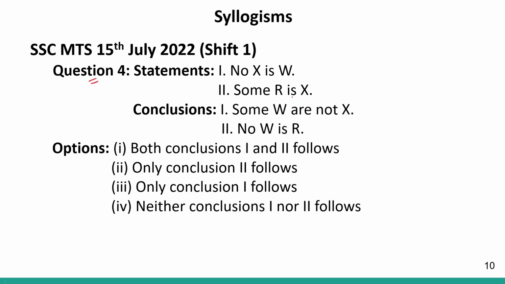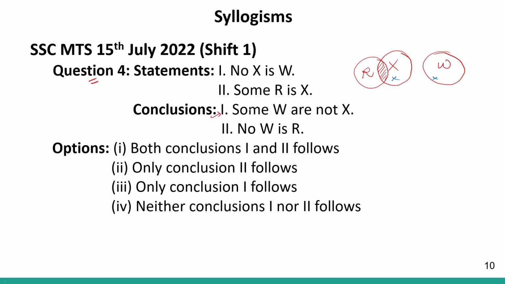Question number 4, 2 statements, 2 conclusions. Now, statement 1 is no X is W. So, X is here and W will be here and they will not overlap. Okay, let me use a different marker. W and X will not overlap. They are separate entities. Correct? No X is W. They are separate entities. Some R is X can be written like this. Some R is X. Highlight being this area. Some R is X. Okay?